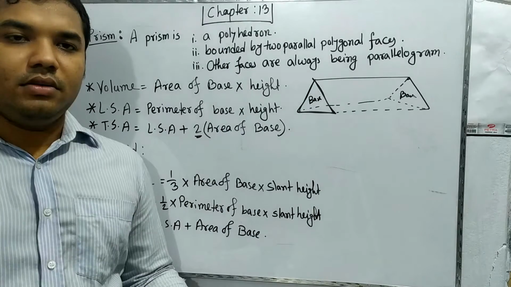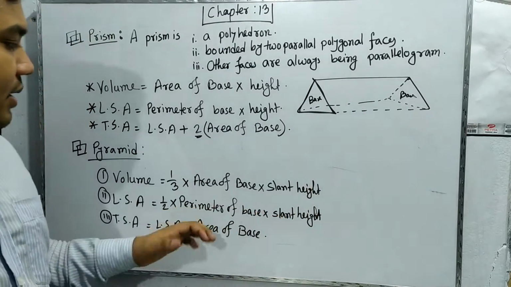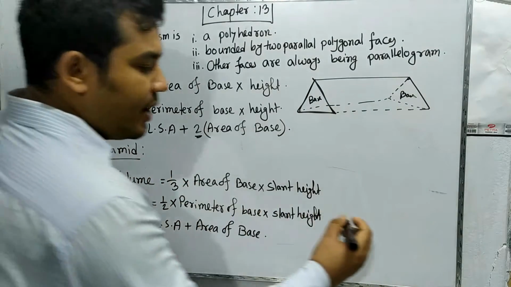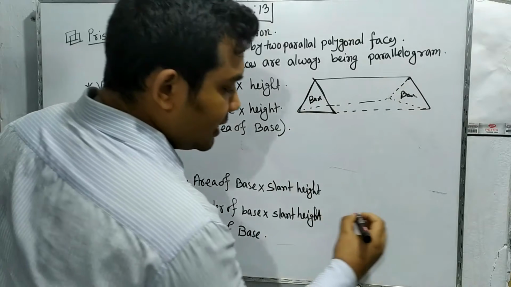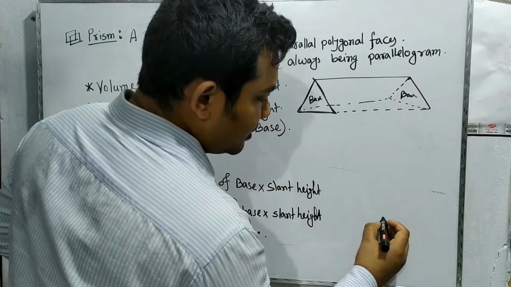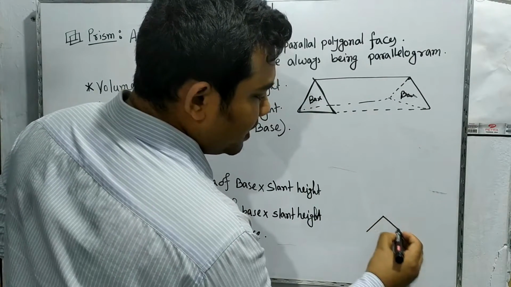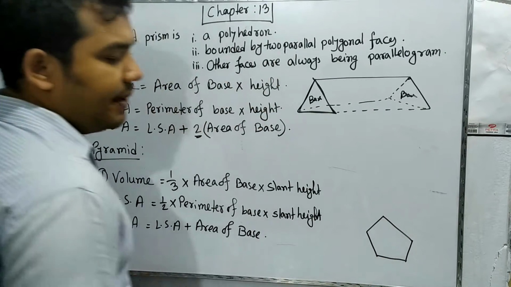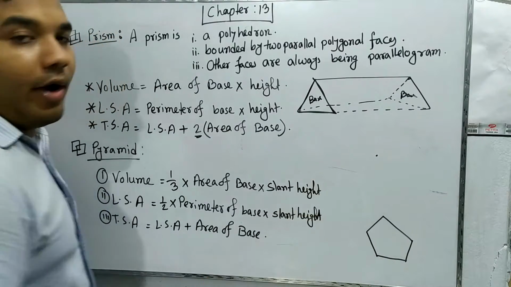Now the basic difference I wanted to show is the pyramid. In this pyramid there will be one surface. That surface will look like, actually we are talking about the same pentagon also. This is the pentagon, and here there will be a point.